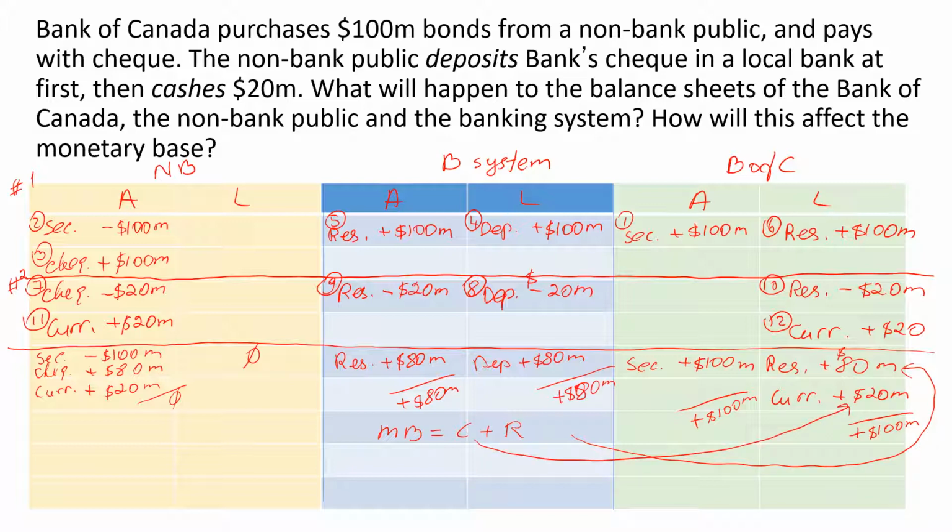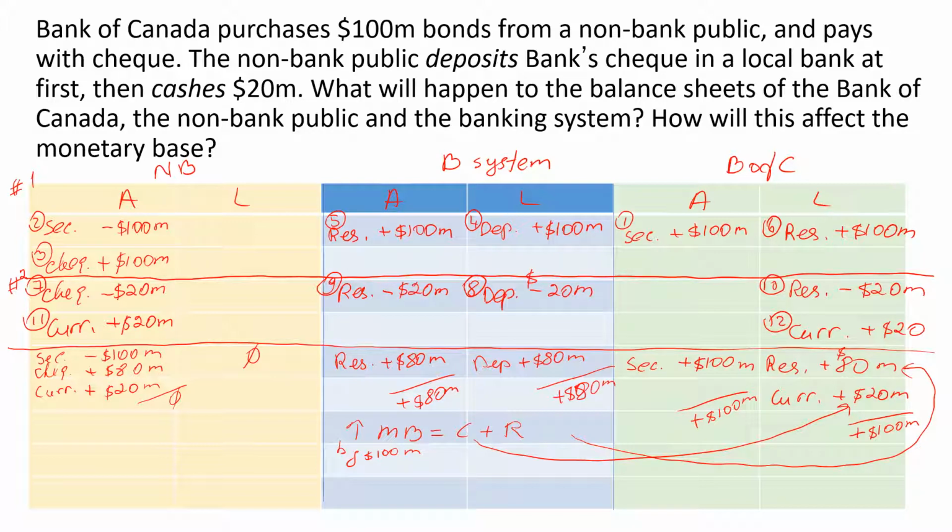So an increase of $80 million in reserves and an increase in currency by $20 million increases the monetary base by $100 million.